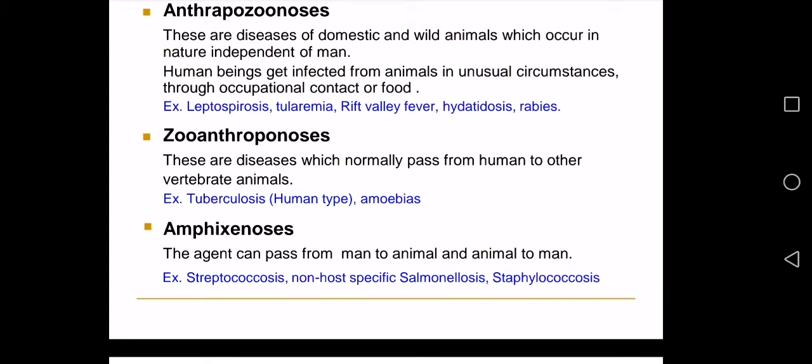Amphizoonosis are the agents that can pass from man to animal and animal to man. For example, Streptococcus, non-host-specific Salmonellas, and Staphylococcus. These are some of the examples of amphizoonosis.